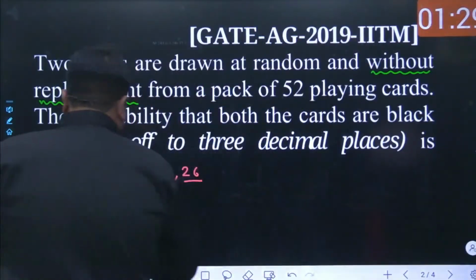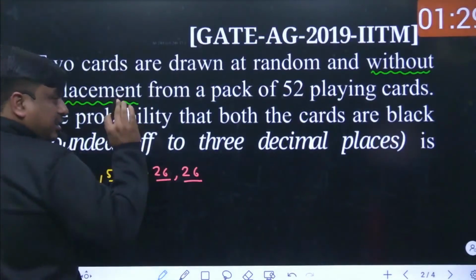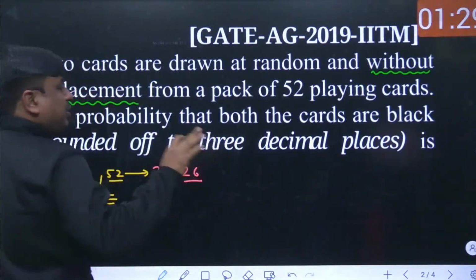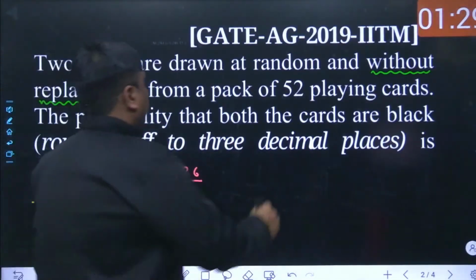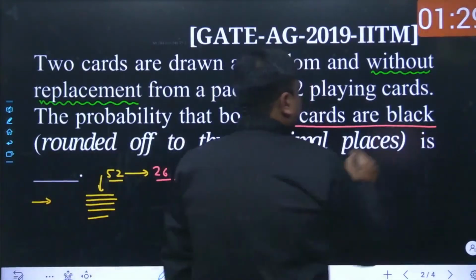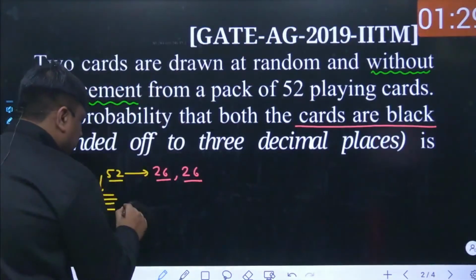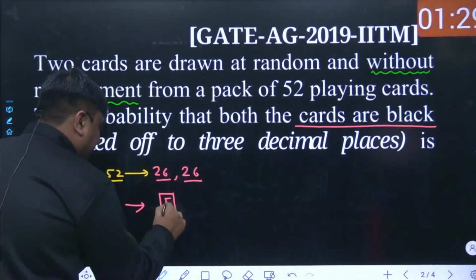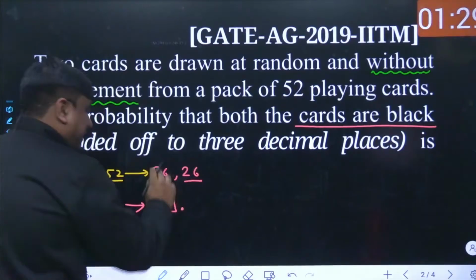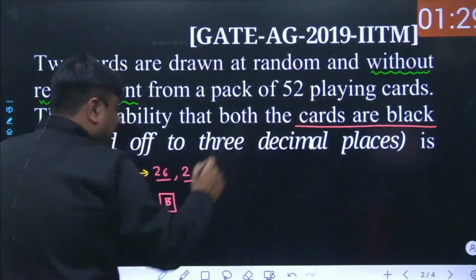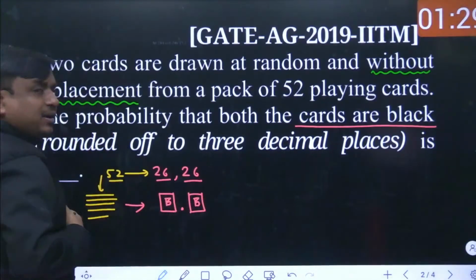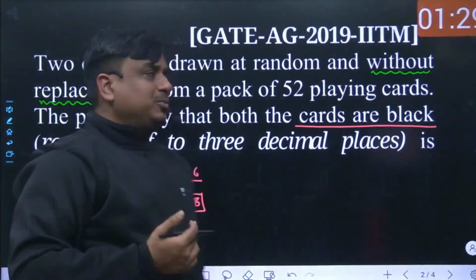Now we want to take two cards out one after another in succession, and that too without replacement. I want both of the cards to be black. How is it possible? I must take one card out that must be black, and that black card must be discarded, and now again I have to take one card out, and that should also be black. How is it possible?